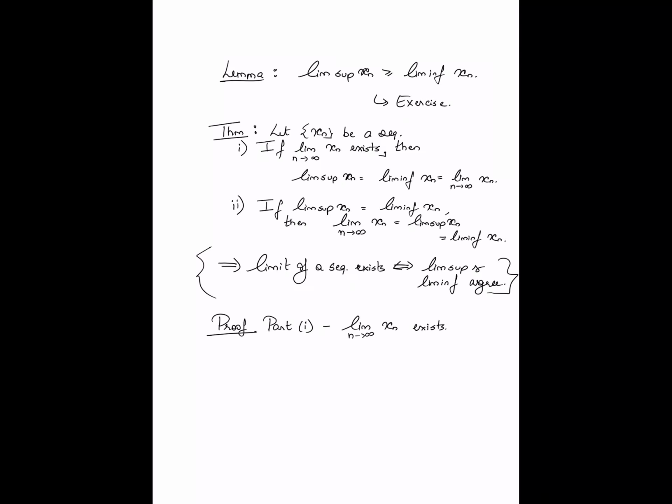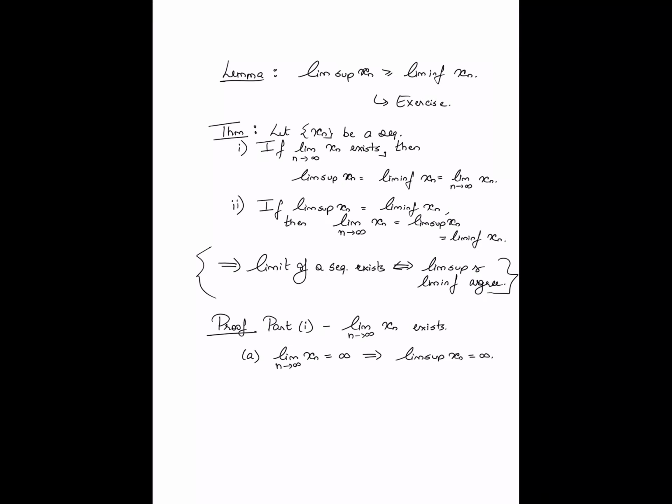Right? So let's say case A is where the limit of xn is in fact infinity. In this case, if the limit of a sequence is infinity, then it is trivial that the sequence must be unbounded from above. So it's easy to see that would imply that the lim sup of xn is also equal to infinity. Because the sequence is unbounded from above, which means by definition that the lim sup is infinity.